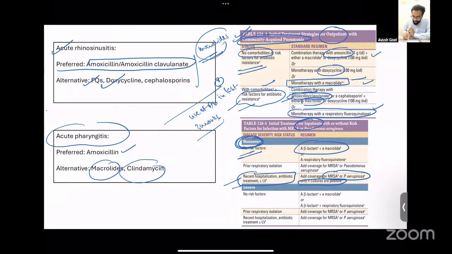On the contrary, if the patient has a severe disease and there are no risk factors, then same, you give beta-lactam plus macrolide. But if the patient has a severe disease and has risk factors for MDR organisms, then you cannot wait for the cultures to come. You have to give empirical treatment for MRSA as well as for coverage of Pseudomonas aeruginosa. So this is all about treatment for community-acquired pneumonia.